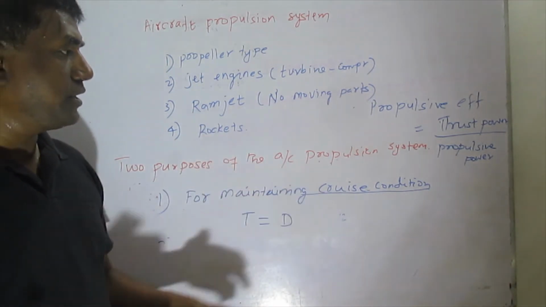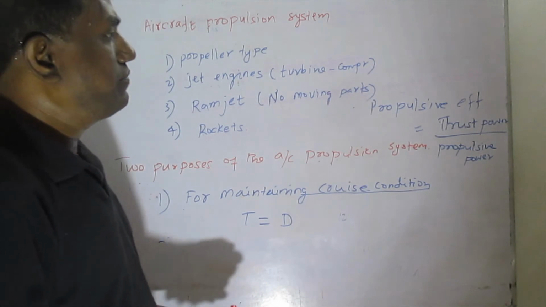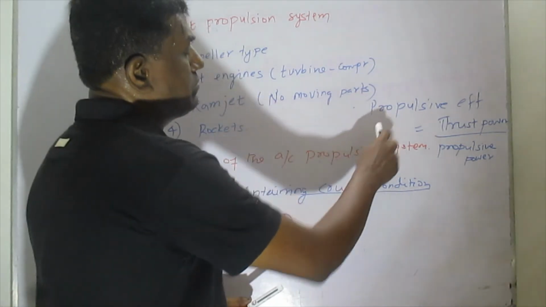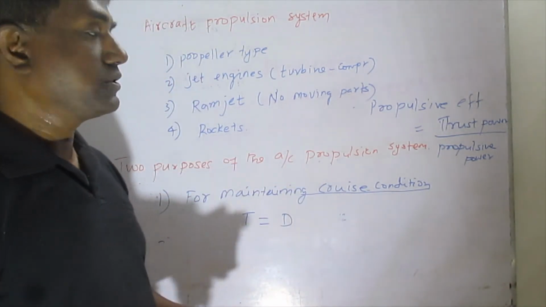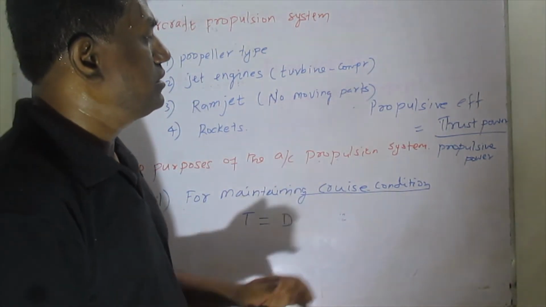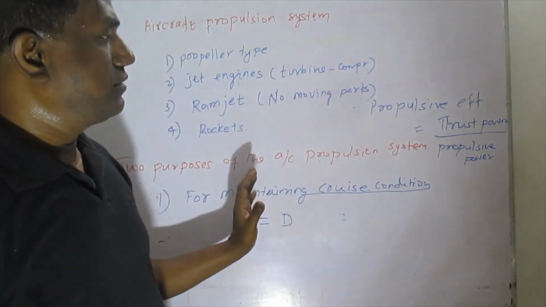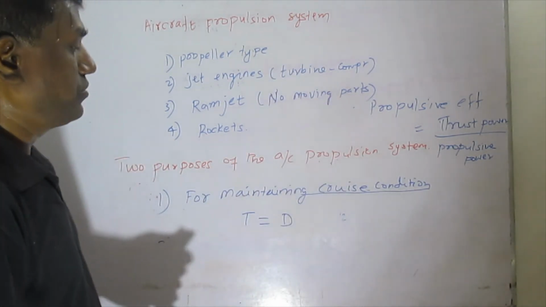So whenever we want to have different maneuvering operations, at that time the propulsion efficiency will be much lower. It means the fuel consumption will be very high. That is the reason. Whenever the propulsion efficiency is lower, you should understand that the engine is consuming more fuel.